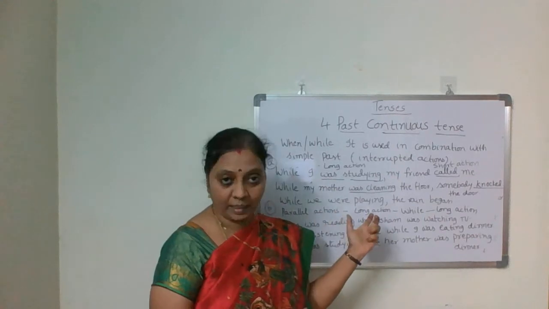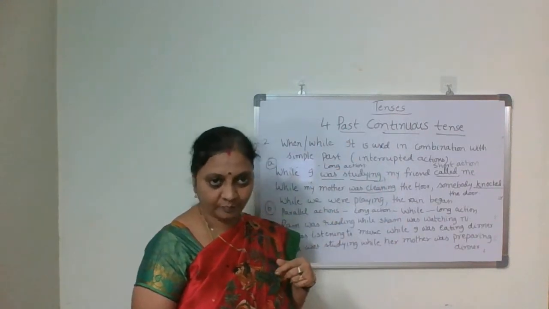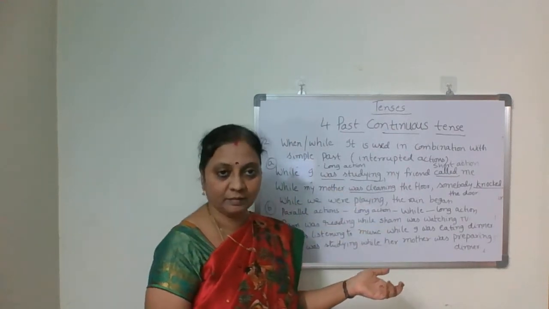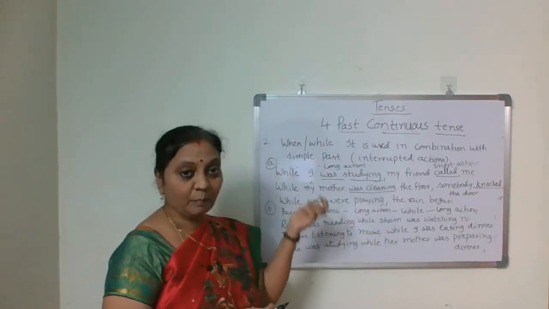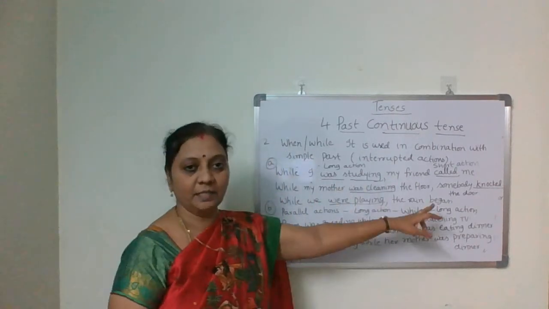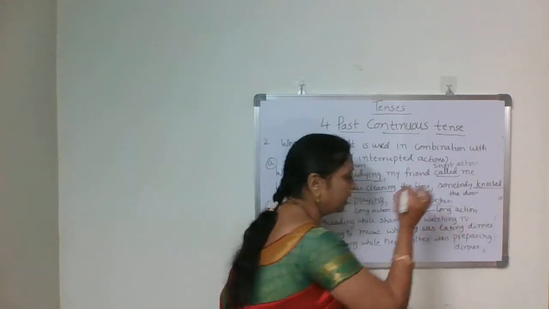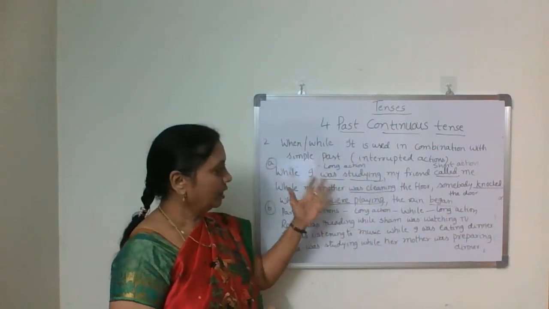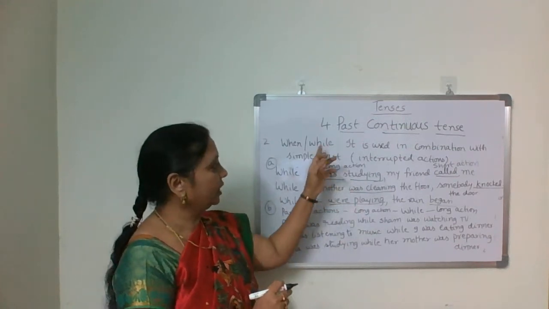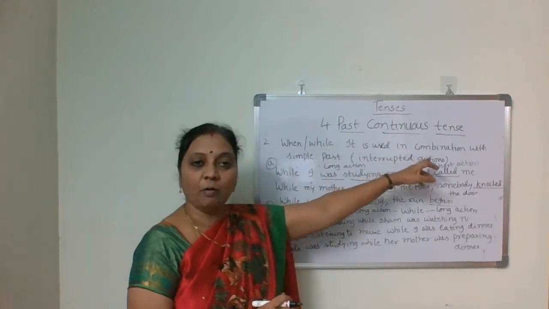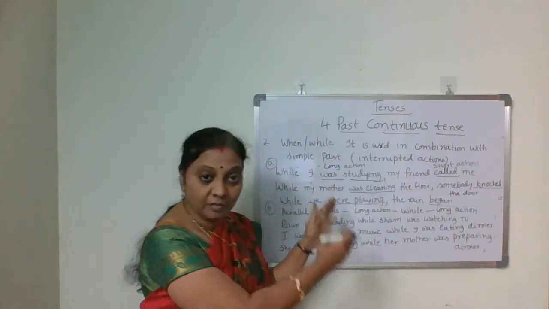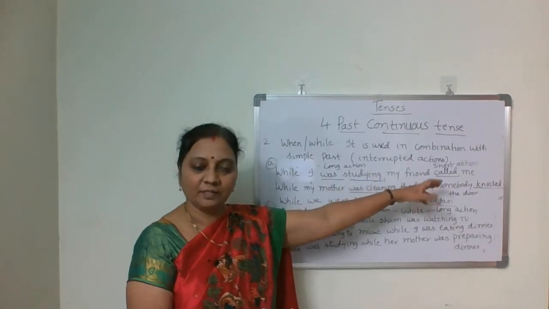While we were playing, the rain began. Okay, the rain started. While we were playing, here past continuous, and then the rain began or the rain started, simple past. So for long actions we should use past continuous tense. So here when and while we are using in combination with simple past, and this long action was interrupted by the short action. That's why we use this.